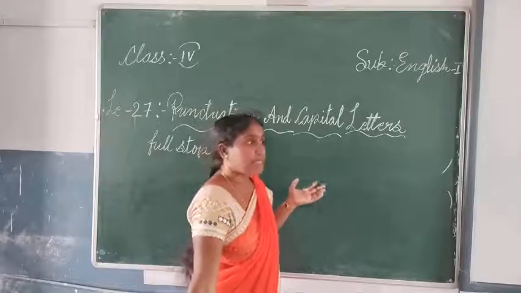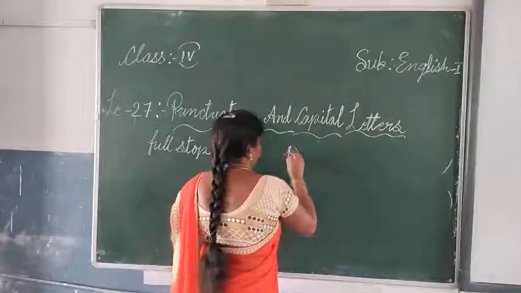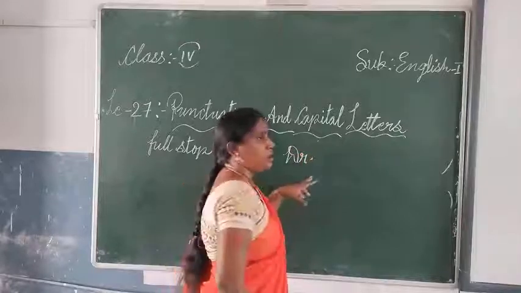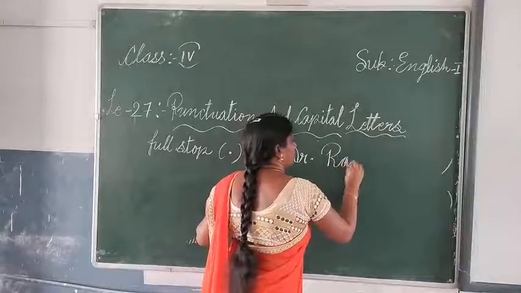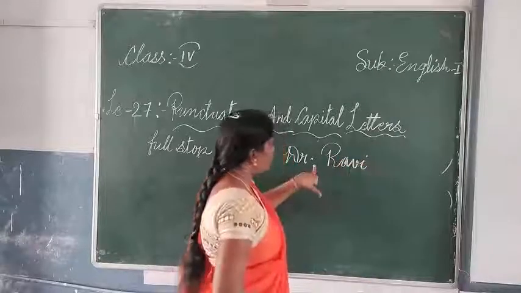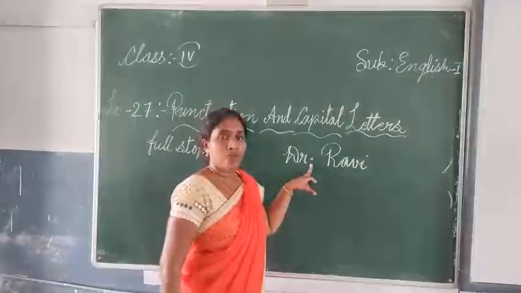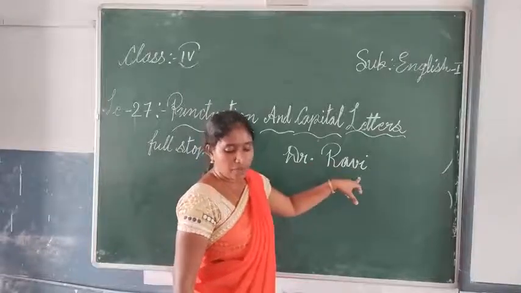Written the titles. Suppose doctor. Doctor means anything, Dr. Ravi. So here after the Dr. we are using the full stop, and after the Ravi.